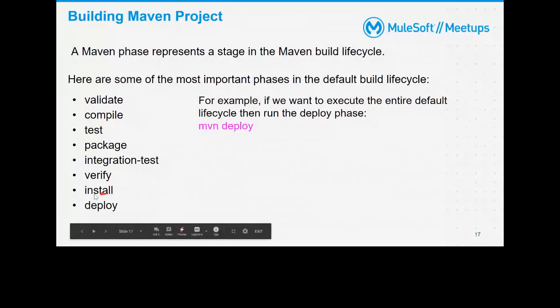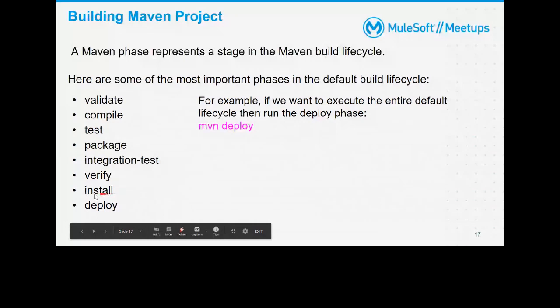Then install. Basically it's installing to the local repository. If you say mvn install from your project folder, then it will install in the .m2 directory. We'll see how that looks. And then finally deploy. Whatever package is generated here will get uploaded, or we can say published, to the environment based on the pom.xml configuration.